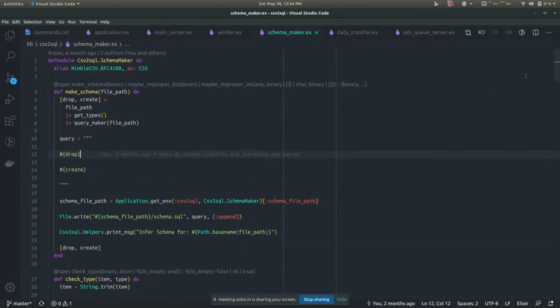As I said, the schema making part was also parallel. By parallel, if you think about it, say we have a database having 10,000 rows. When we are analyzing the schema, we have to iterate through all of these 10,000 rows, and it might take a little bit of time. Although it is very fast, for a huge CSV that has, say, 10 lakh rows, it still takes some time. So we can break this task into processes. How we can do it is, say we have 10,000 rows, so we chunk out 100 rows at a time.